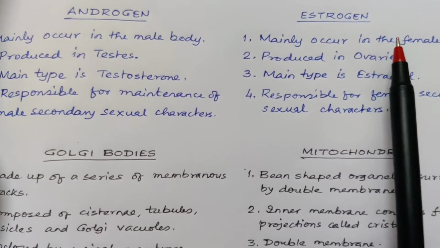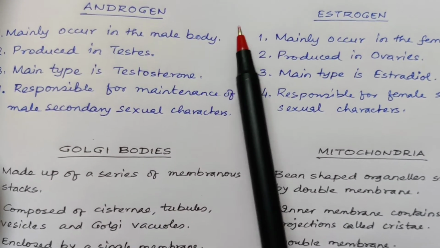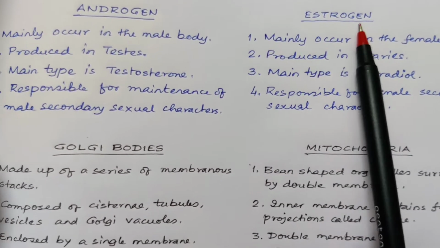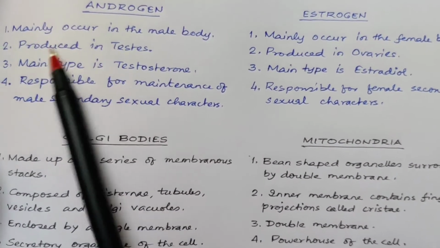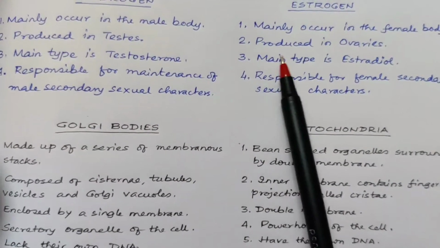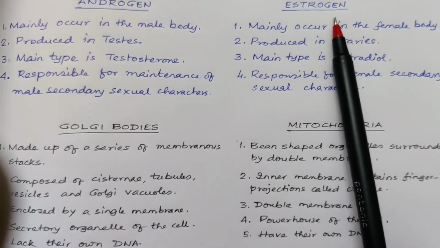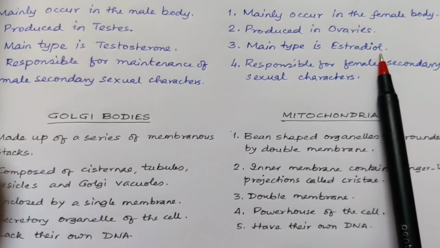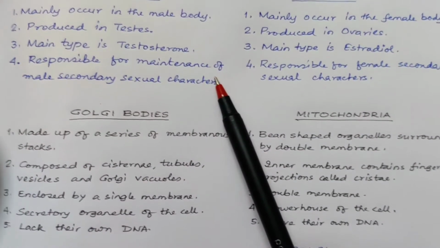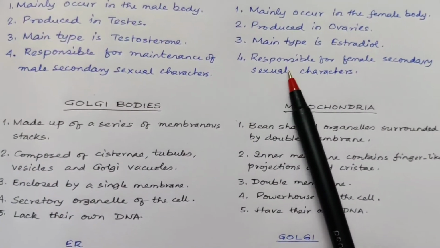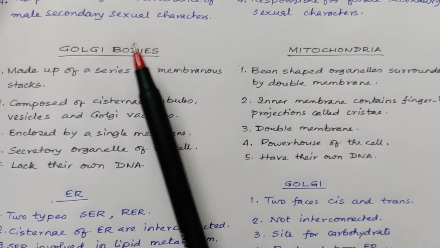Now, androgen and estrogen. Androgens mainly occur in the male body. This is from the reproductive system. Estrogens mainly occur in the female body. Androgens are produced in the testes, estrogens are produced in the ovaries. The main type of androgen is testosterone and the main type of estrogen is estradiol. Androgens are responsible for maintenance of male secondary sexual characteristics and estrogens are responsible for female secondary sexual characteristics.